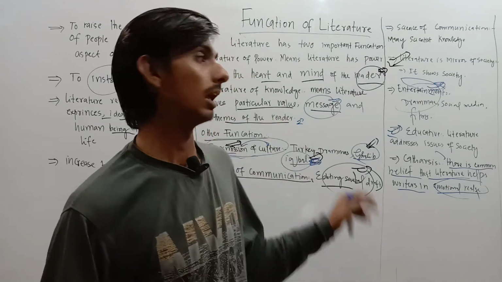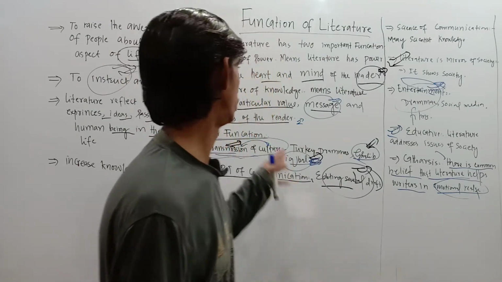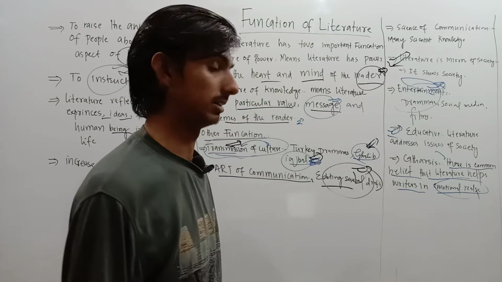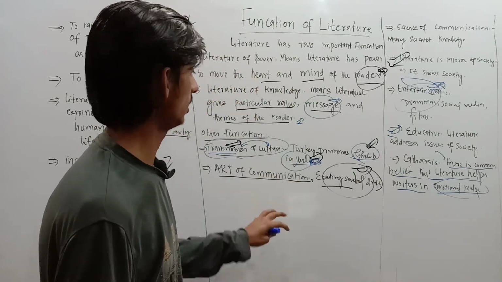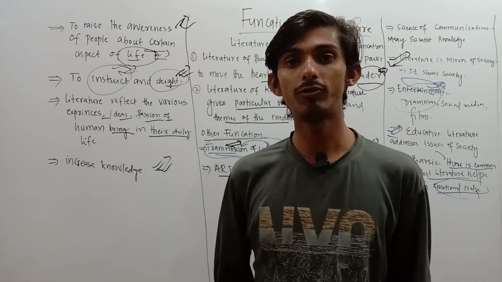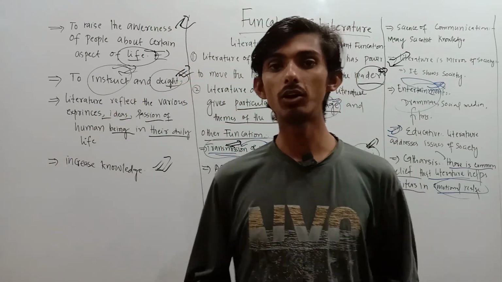The main functions, as I told you, are literature of power and literature of knowledge. These are the main functions, and these are the other functions. These are some key functions that I told you in this lecture.